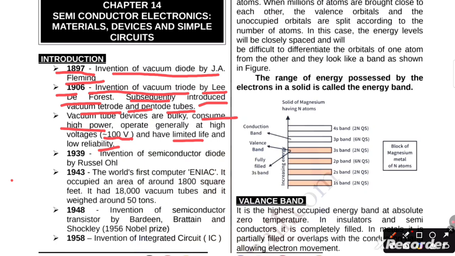Now, 1939, invention of the semiconductor diode by Russell, and 1943, the world's first computer, ENIAC. It occupied an area of around 1800 square feet. It had 18,000 vacuum tubes and weighed around 50 tons. In 1948, invention of the semiconductor transistor by Bardeen, Brattain and Shockley. In 1956, Nobel Prize. 1958, invention of the integrated circuit, IC.